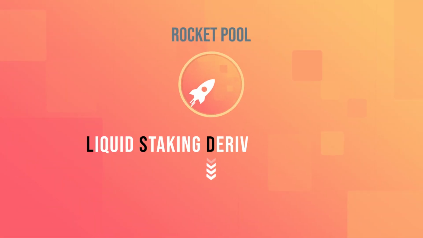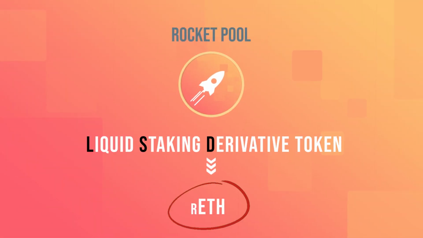The LSD for Rocket Pool is called rETH and is not rebasing, but goes up in value over time based on the amount of Ethereum staking rewards accumulated by the protocol. Staking using Rocket Pool currently offers an average APY of about 4.29%.